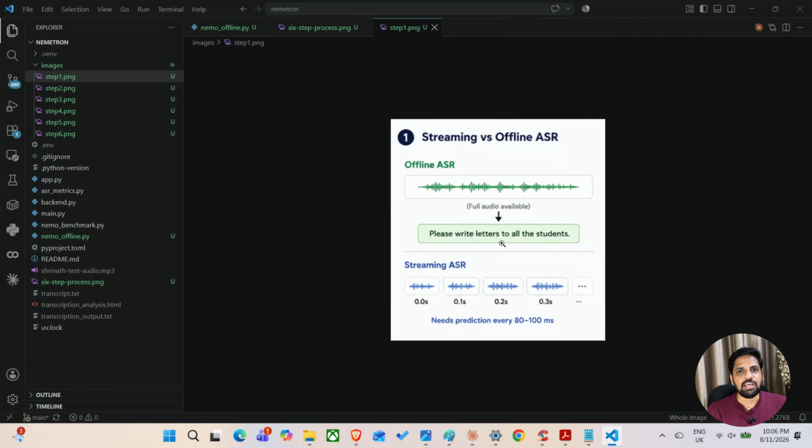In case of offline ASR, the model does not do any action when the person is speaking. The model patiently waits for the speaker to complete the entire sentence, and only after the full audio is available, the model starts transcribing it. In case of offline ASR, the model has all the context available to predict the appropriate words. However, streaming ASR doesn't work this way. In streaming mode, the audio inputs are sent in the form of chunks, and each chunk needs to be processed by the model separately. The first chunk may have the word please, and the second chunk may have the word right, and hence the model has to run predictions every 80 to 100 milliseconds. Okay, let's move to the second step.